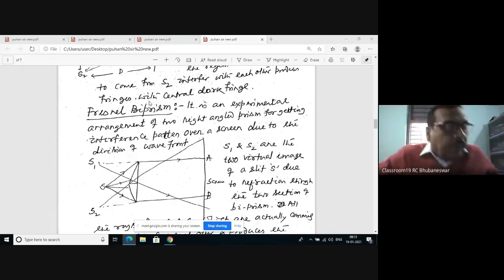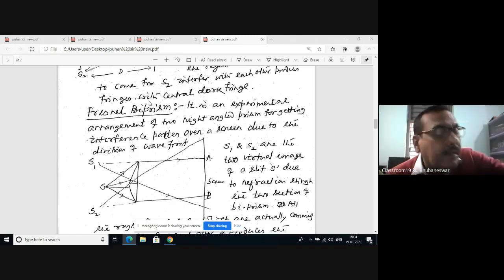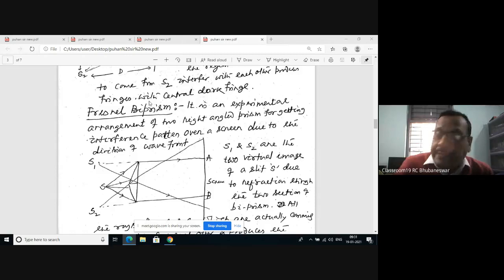Again, come to our topic. So let us take another experimental setup for getting interference by division of wavefront. That is your Fresnel biprism. Fresnel is the name of a scientist, and for the biprism he made a prism by taking two identical right angle prisms joined at the base.